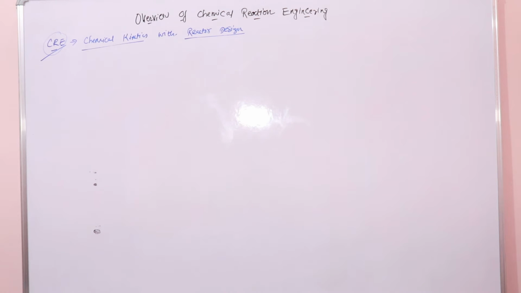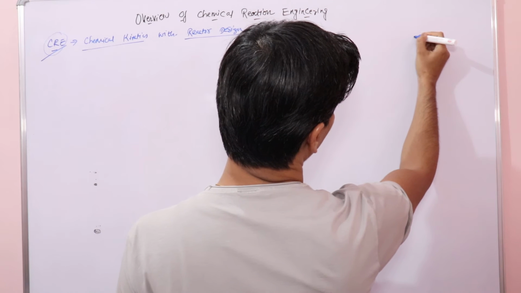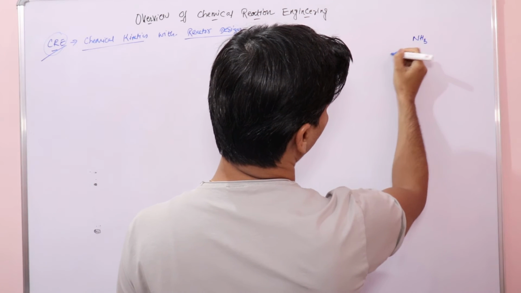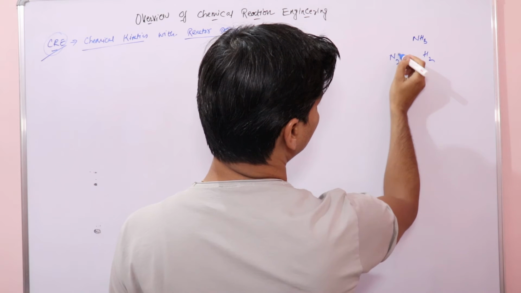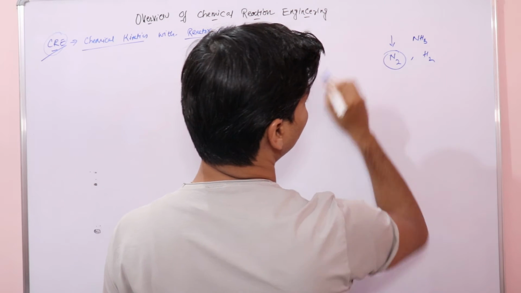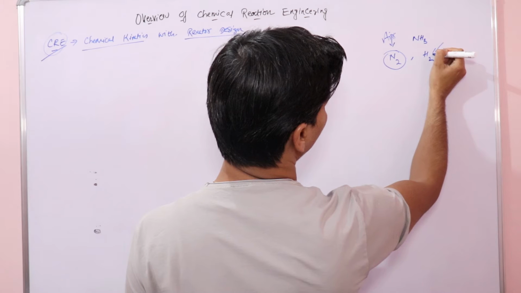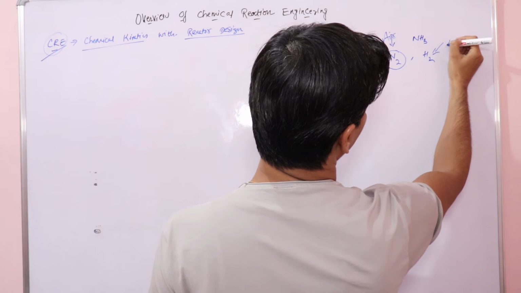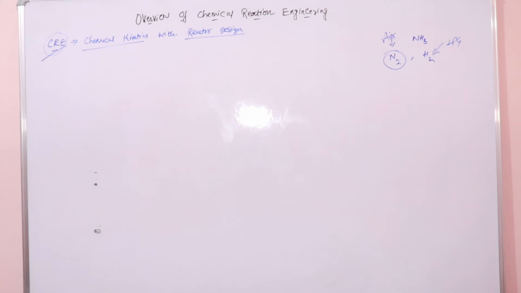Suppose you need to make ammonia, right? Suppose we are manufacturing ammonia. For ammonia, we need nitrogen, we need hydrogen, right? Nitrogen is obtained from air, and hydrogen is obtained from LPG gas, right?